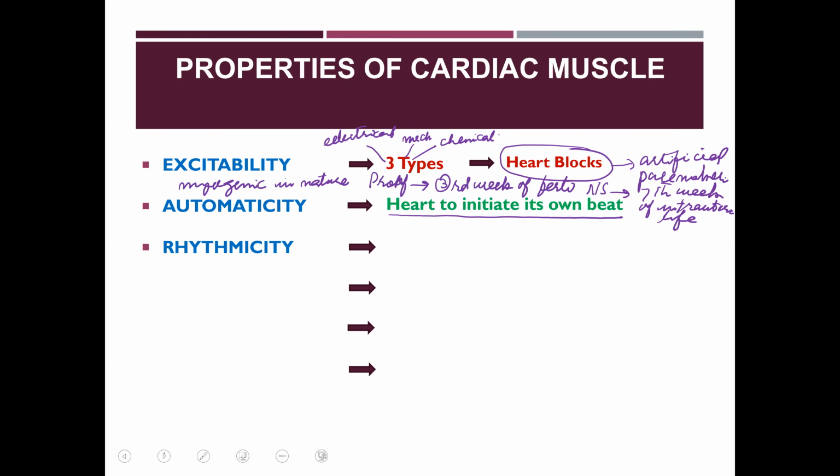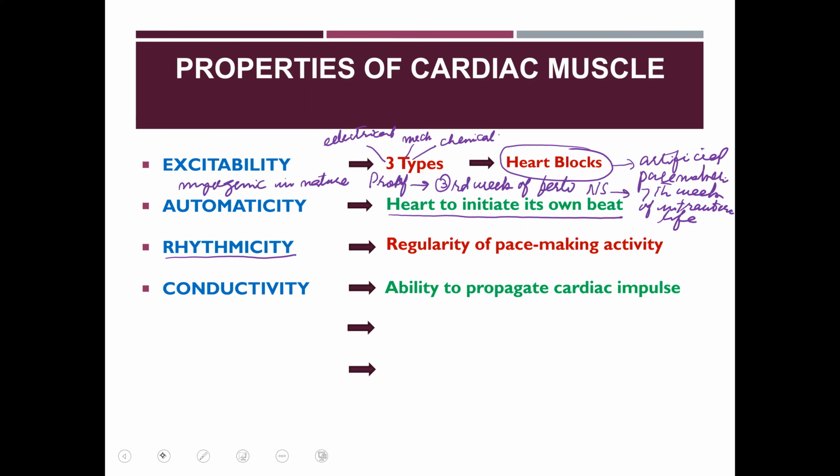That defines the next property, that is rhythmicity. Rhythmicity can be defined as the regularity of the pacemaking activity in the heart, and that occurs at regular intervals. The next property is conductivity. It is the intrinsic ability of the heart to propagate cardiac impulse. Now, this propagation of cardiac impulse, speed, transmission, or velocity is different in different cells of the myocytes.